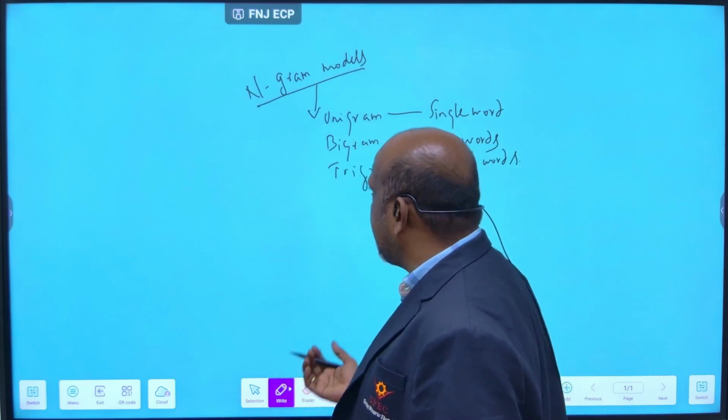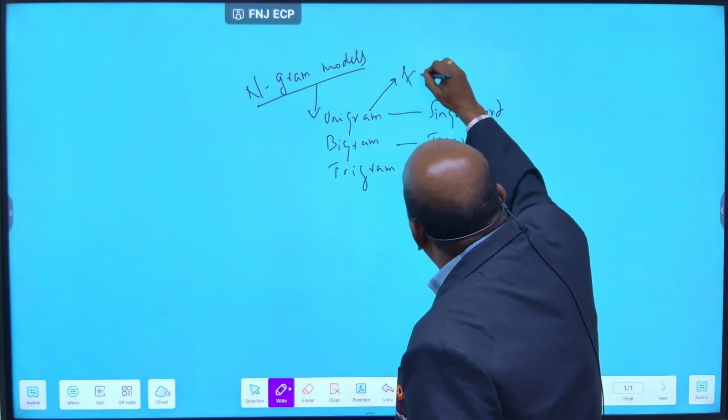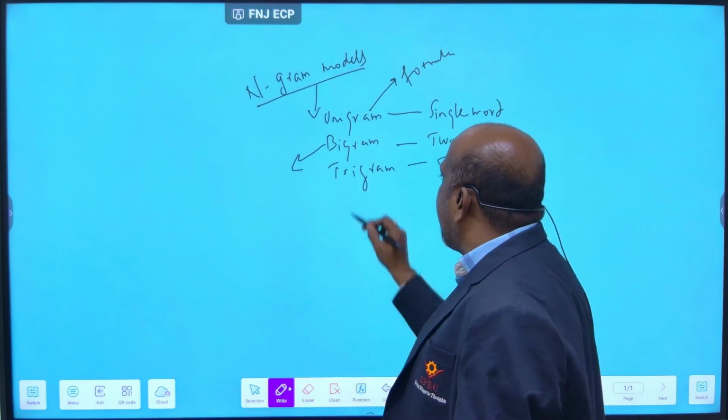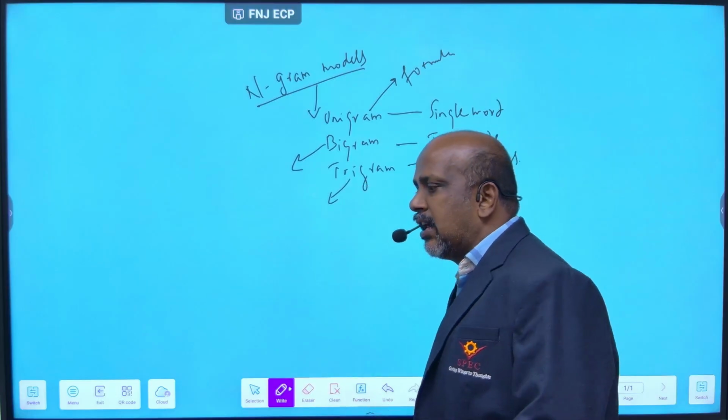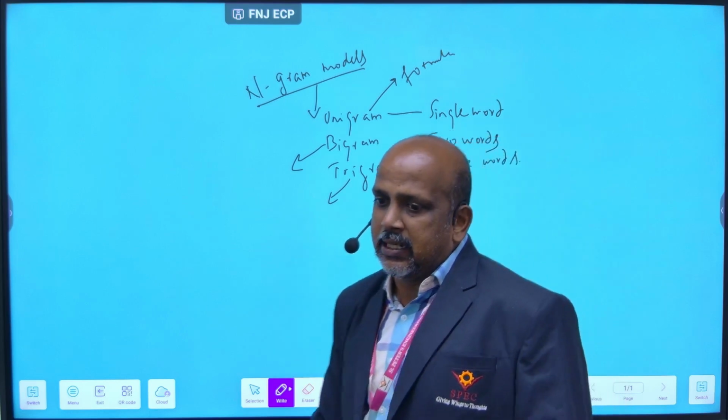You should explain unigram, bigram, and trigram using probability. What is the formula for the unigram probability? Bigram probability, what is the formula? And trigram probability, what is the formula? All these you should explain for the n-gram models.